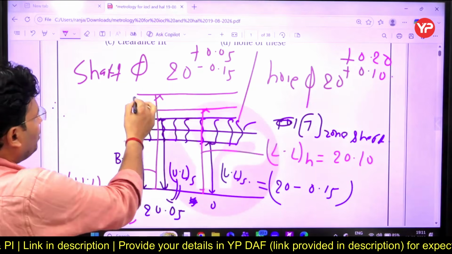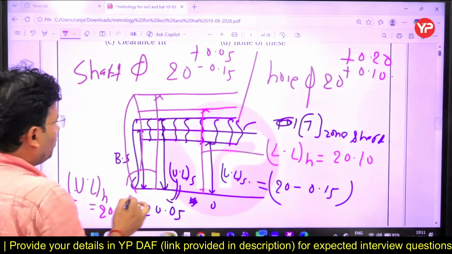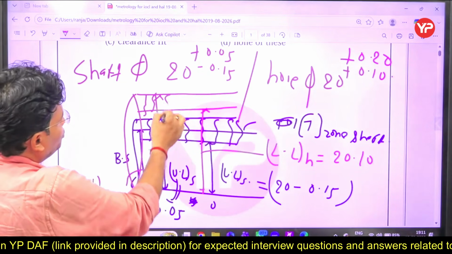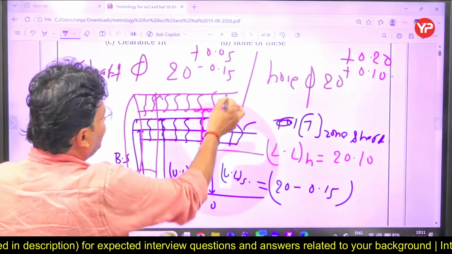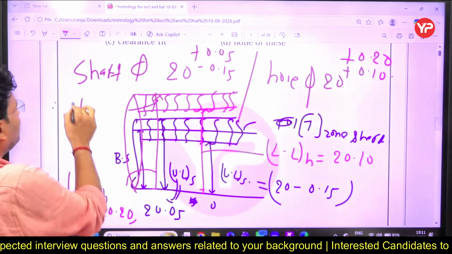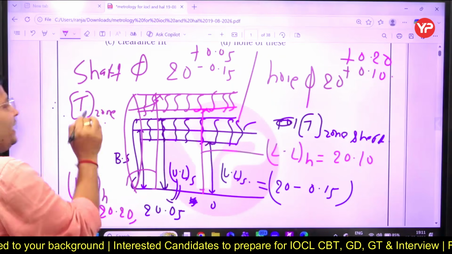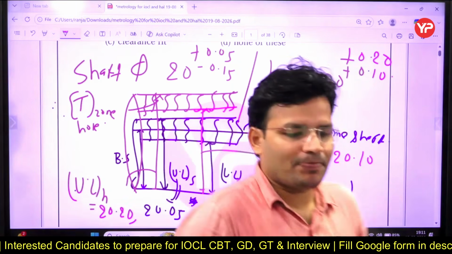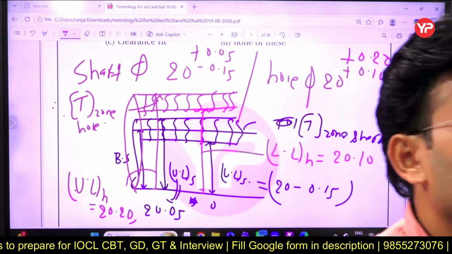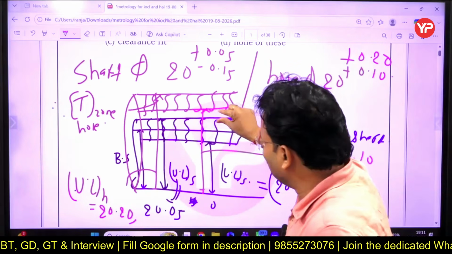And this is called your hole, and this is called tolerance zone of hole. Clear? Now tell me, here can you see there is a gap? क्या आपको gap दिख रहा है? Can you see the gap between hole and shaft?